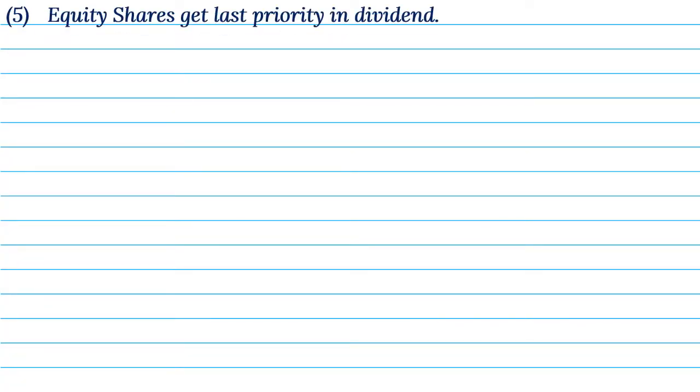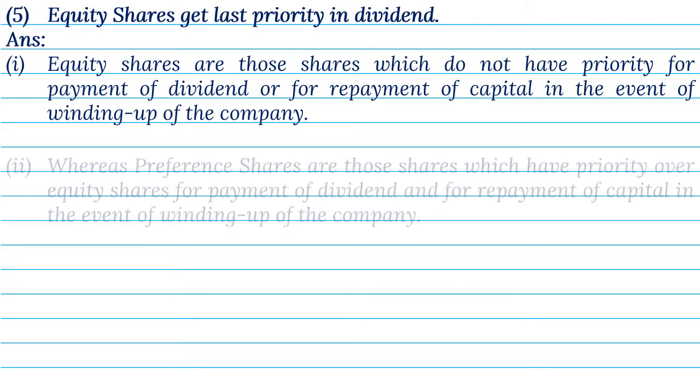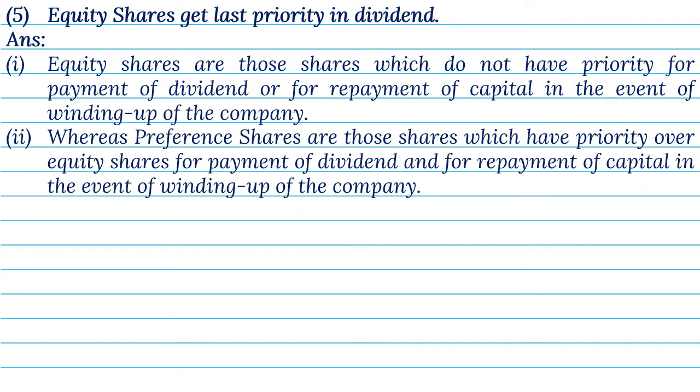5. Equity shares get last priority in dividend. Answer. 1. Equity shares are those shares which do not have priority for payment of dividend or for repayment of capital in the event of winding up of the company. 2. Whereas preference shares are those shares which have priority over equity shares for payment of dividend and for repayment of capital in the event of winding up of the company.